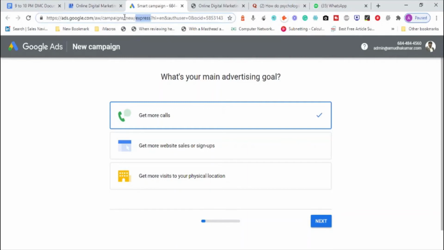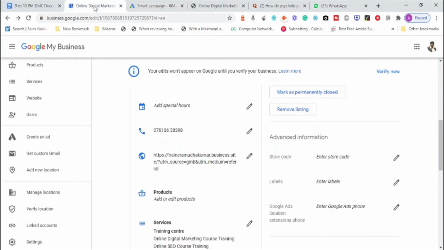What we are seeing is called Google Ads Express. But you have to switch it to Google Ads Expert mode. That is a different scenario. We are not going to touch Google advertisement right now, but still understand that there is an option to run Google Ads using Google local business listing.